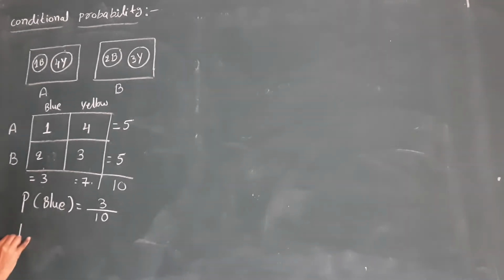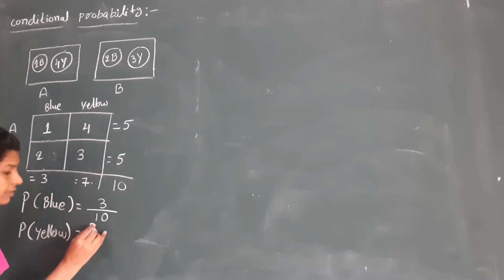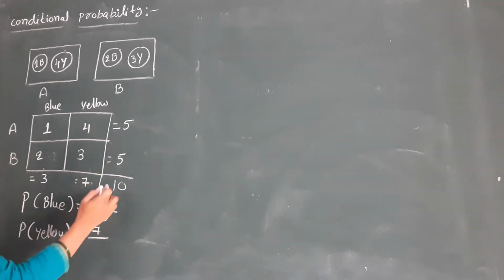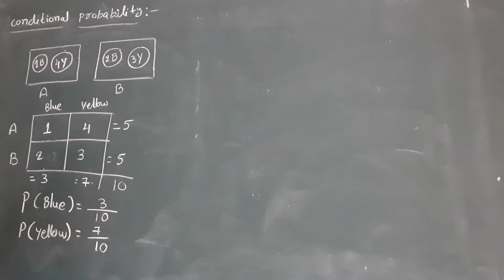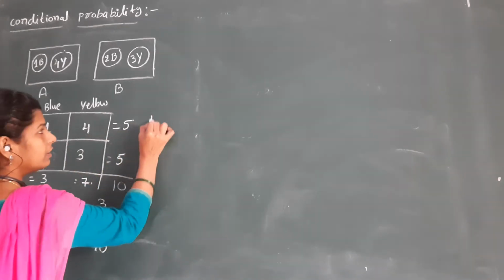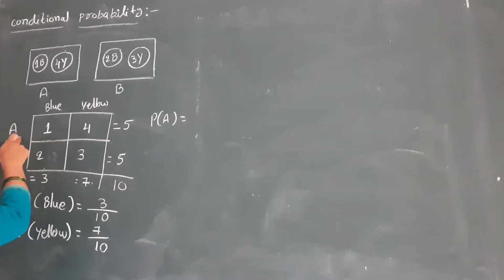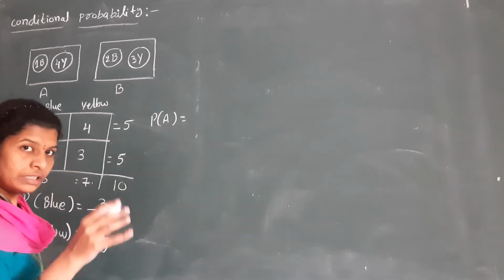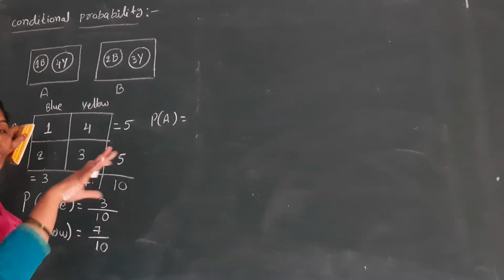Similarly, probability of yellow. How many yellow balls? 7, by total balls 10. So 7 by 10. Next, similarly, probability of A is nothing but box A. I select a ball from box A only out of total balls.